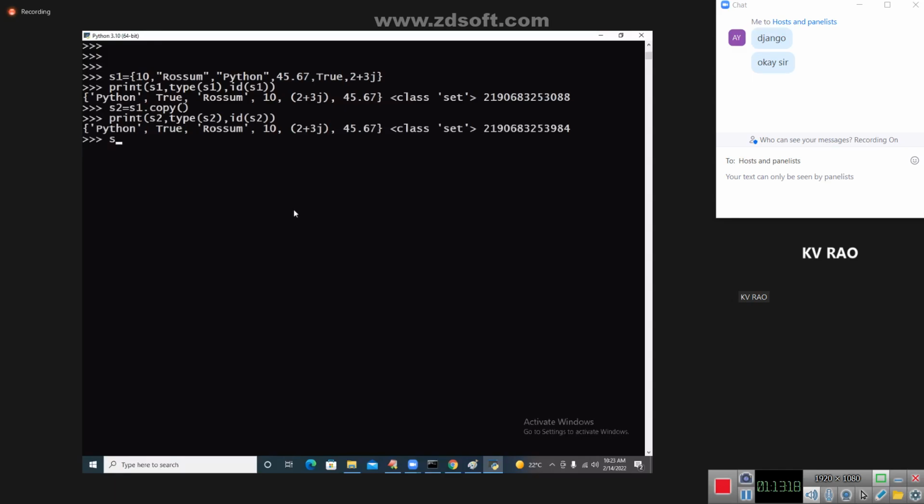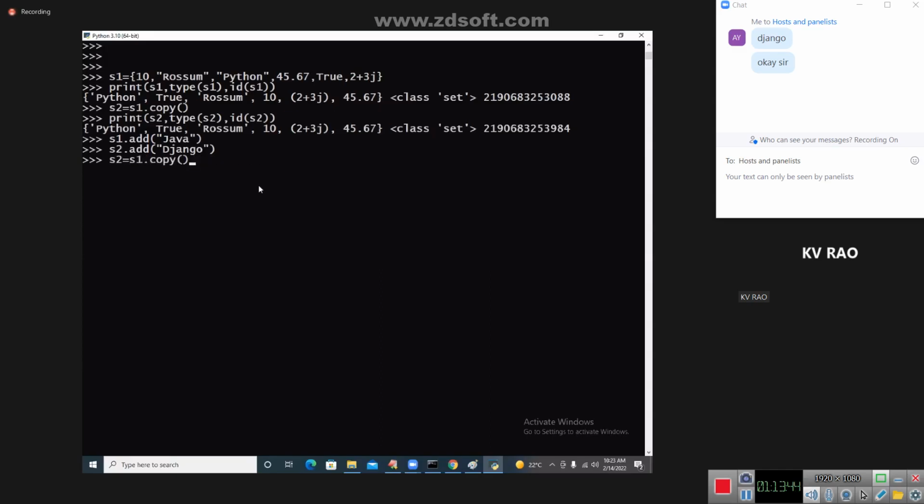Immutability has no meaning here at this time. I am adding the content: S2 dot add of Java, and S2 dot add of Django. See what is happening.